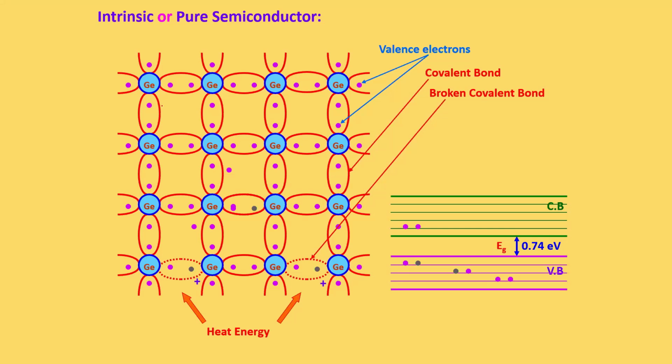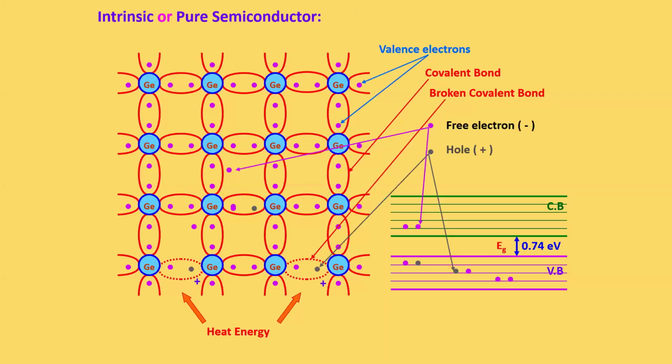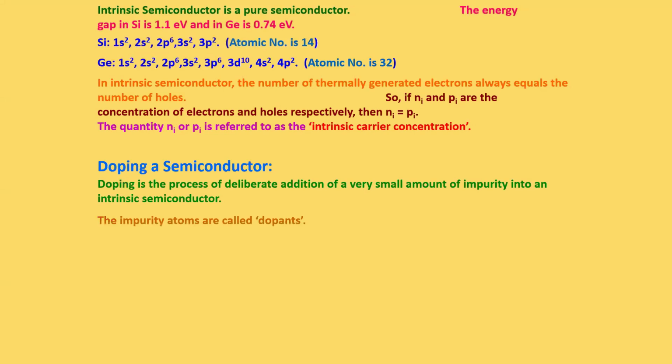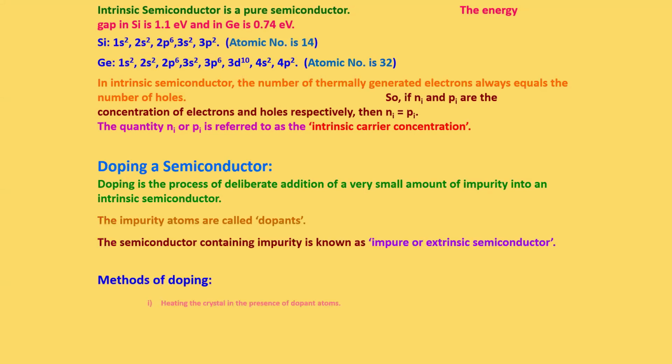In the case of an intrinsic semiconductor, the free electrons are very few. An example of an intrinsic semiconductor is germanium.